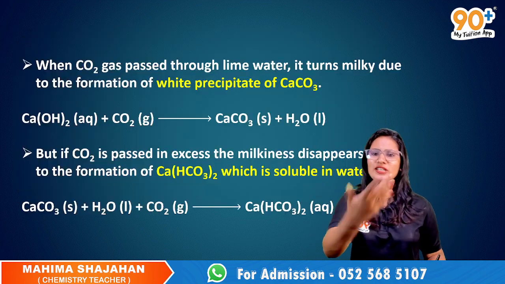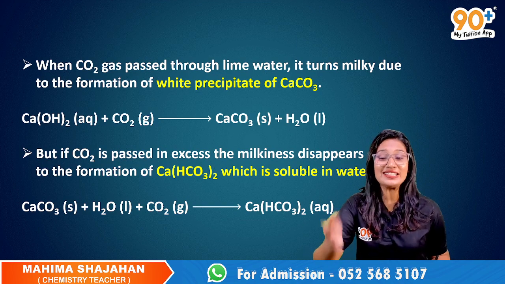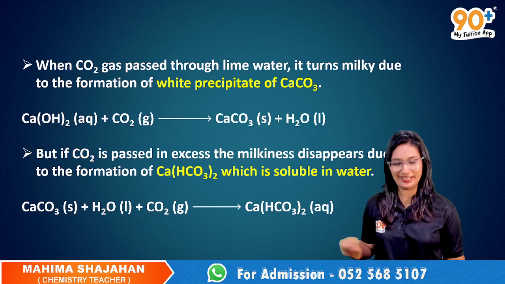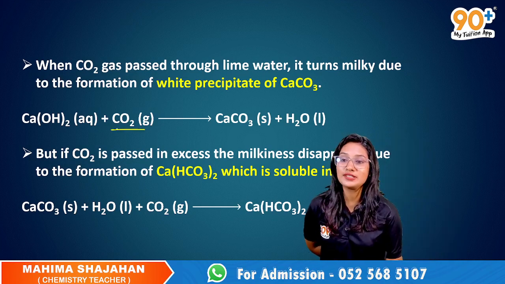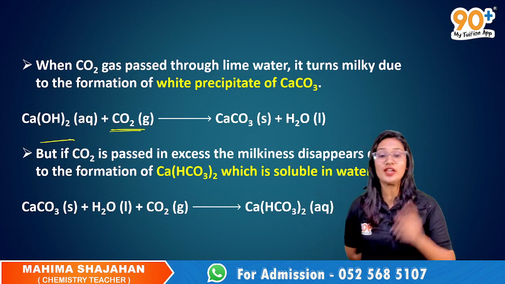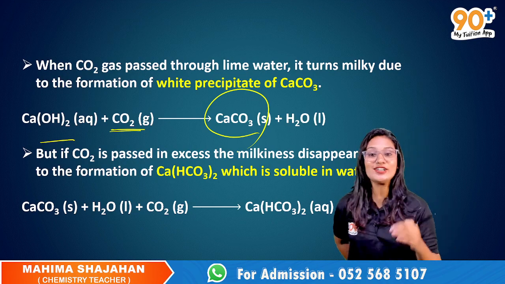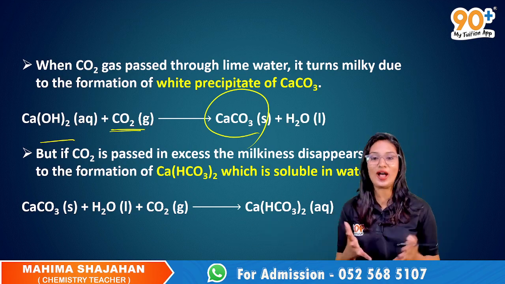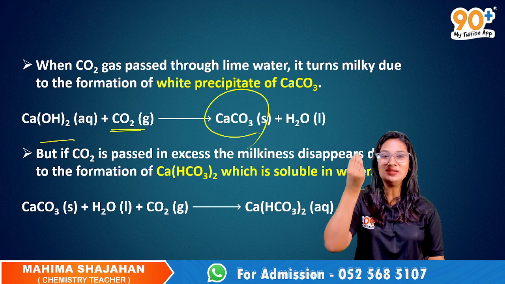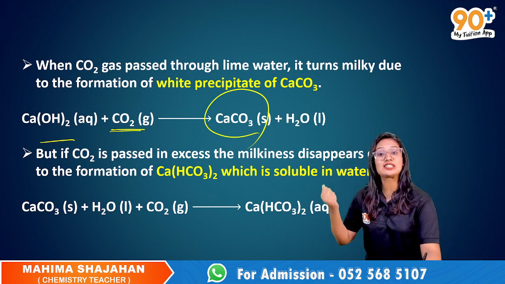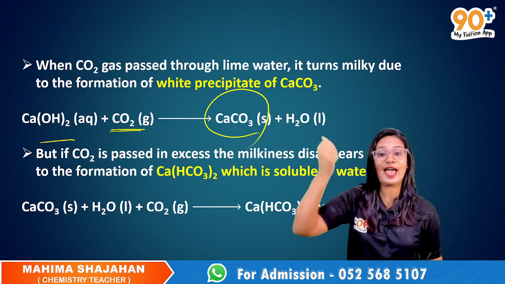Now, first of all, what is lime water again? Lime water is calcium hydroxide, right? Yes. So when you pass carbon dioxide to this lime water, it forms calcium carbonate first. And the color of calcium carbonate is actually white. That is why it is having that milky appearance. So it is milky due to the formation of calcium carbonate.